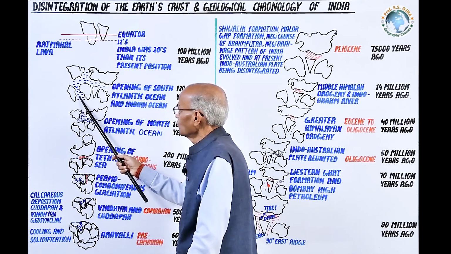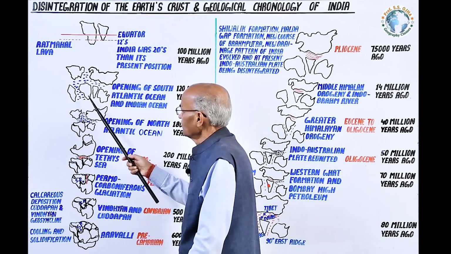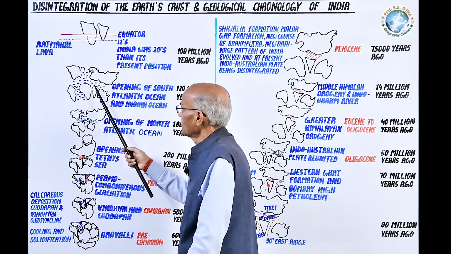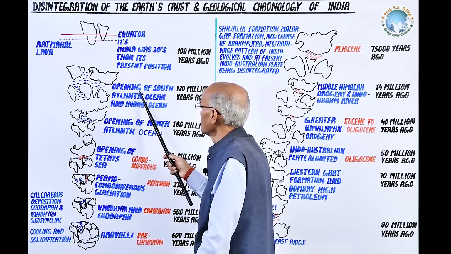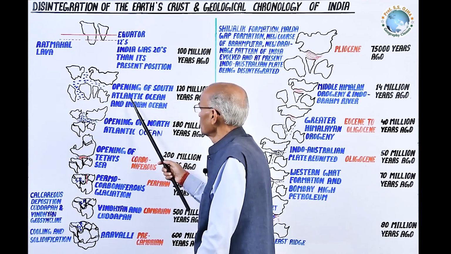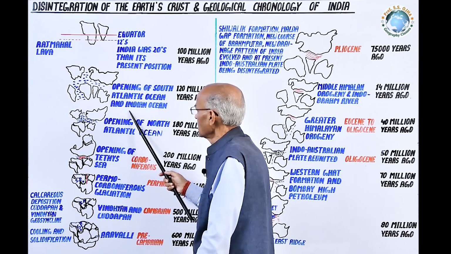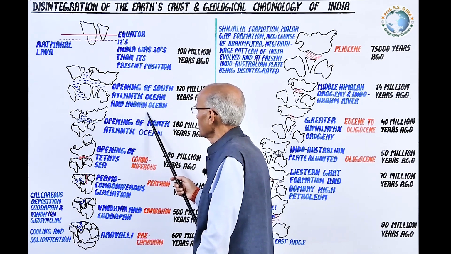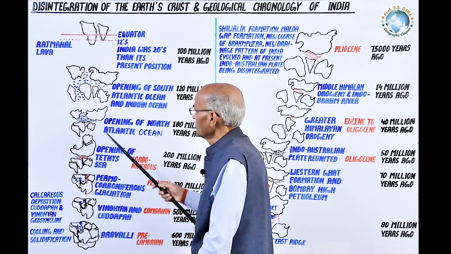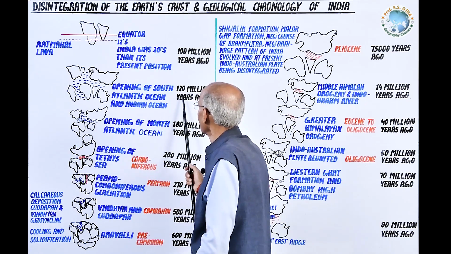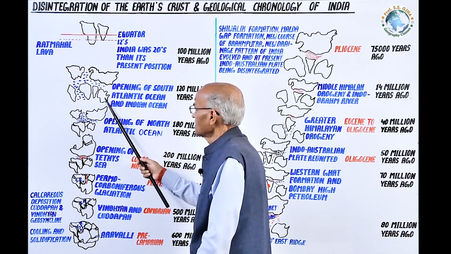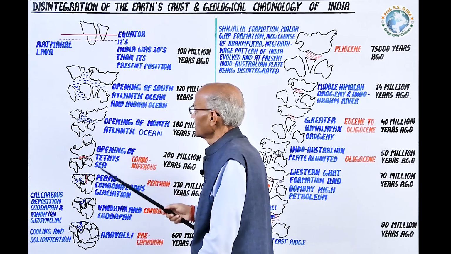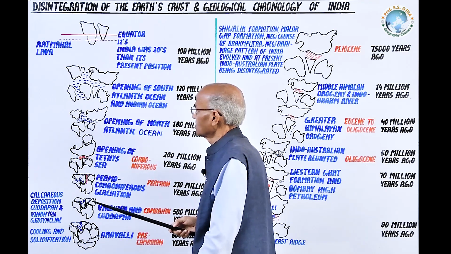In between the two, the rift was filled with the water of the Tethys Ocean and the Panthalassa Ocean, thus opening the South Atlantic Ocean. At the same time, the opening of the Indian Ocean started, because this was the time, about 120 million years ago, when Australia got separated from Africa.